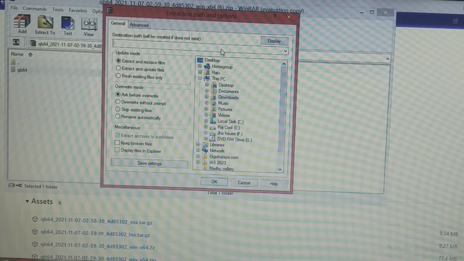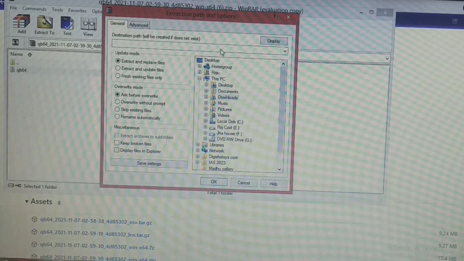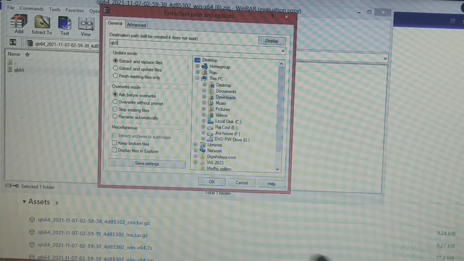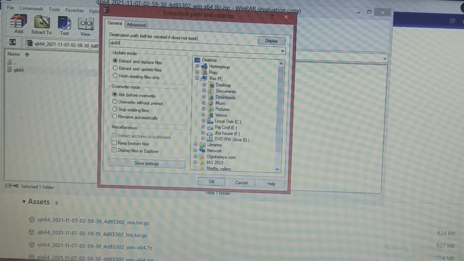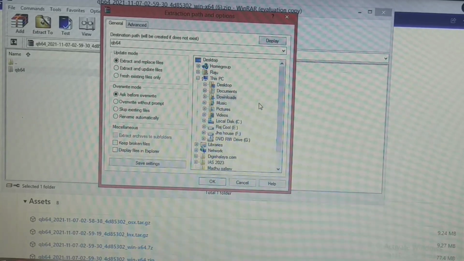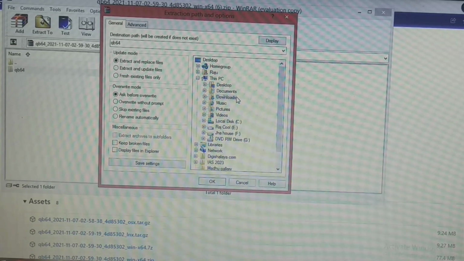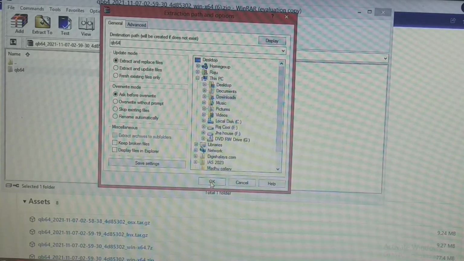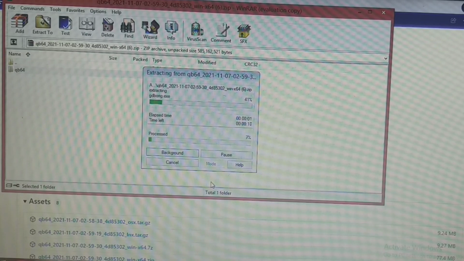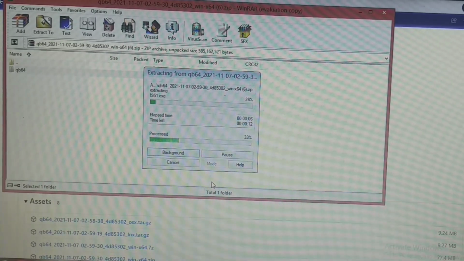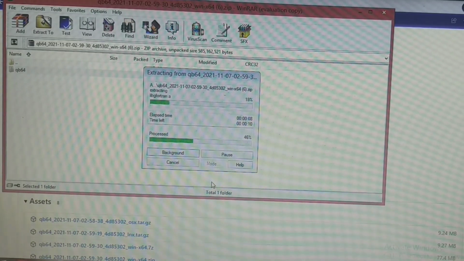And here I have to put the name of this file. So let's give the name qb64 to the file. So it is basically in the downloads option. And now click on the OK button. Now it will only take some time, so let's wait for that.